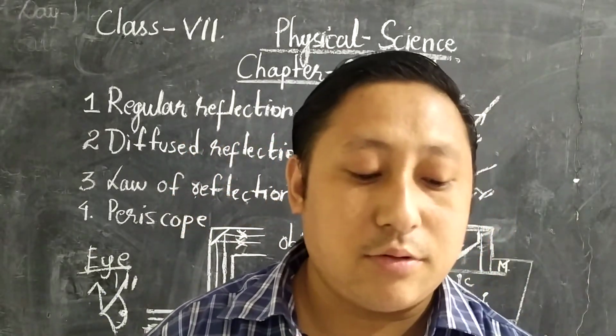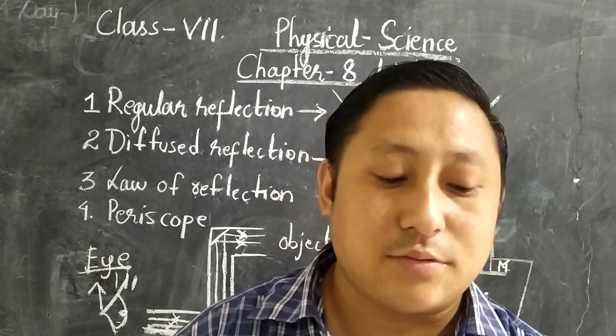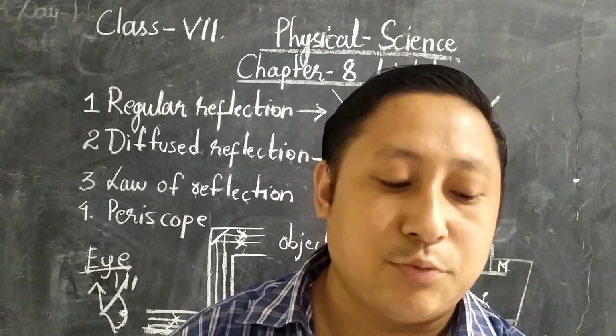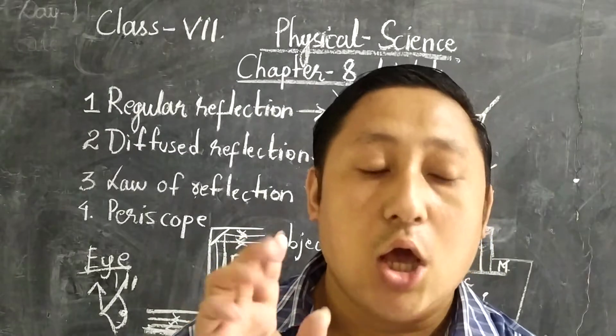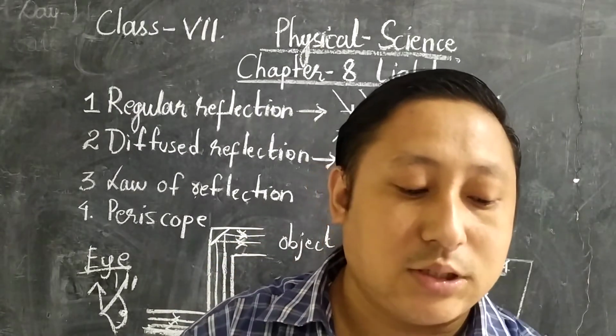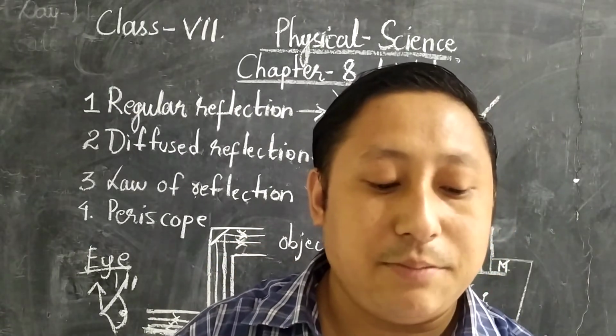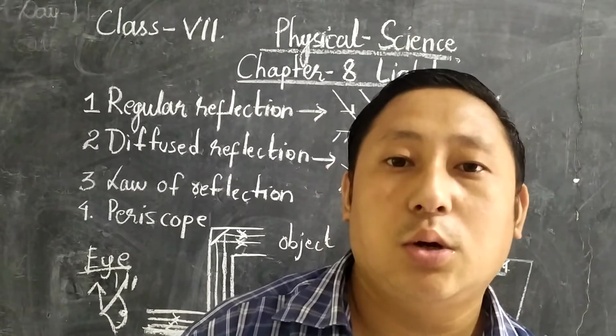When the reflecting surface is perfectly smooth, regular reflection occurs. One image can be formed if the reflection is regular, so a plane mirror can form an image.